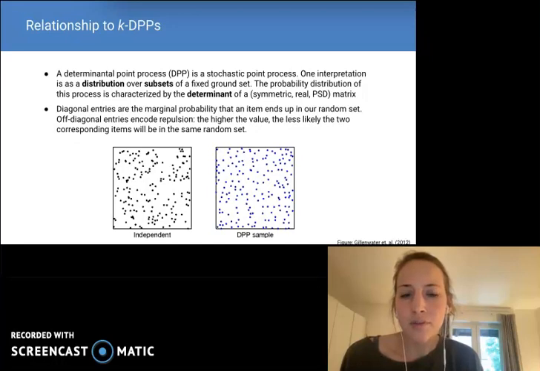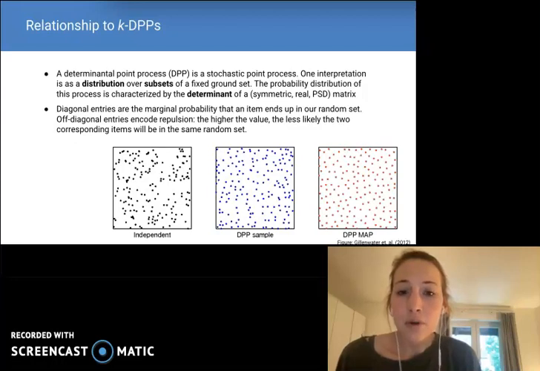So what makes a determinantal point process special? Well, here's an example of two samples, each of points on a plane. Points are sampled independently in the example on the left, while on the right, points are sampled according to a DPP, for which our notion of similarity is proximity. We can see that the sample on the right leads to better coverage of the plane, avoiding coincidental clusters.